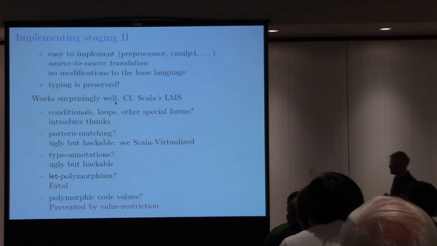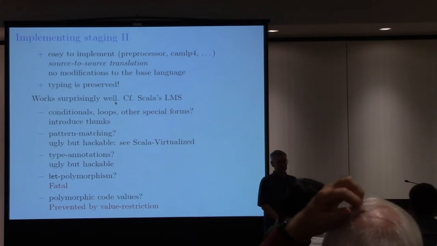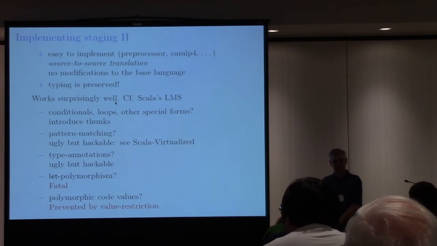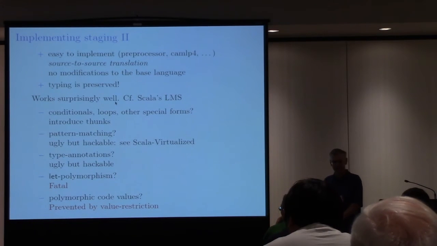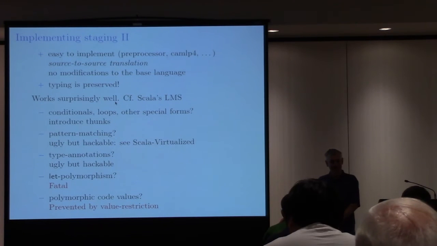But there is this thing: let-polymorphism. And this, I claim, is a failure. And how does Scala do away with this? I actually asked them 2 years ago, and they said, well, in our embedded languages, we just don't generate polymorphic lets. So they don't have any problems.